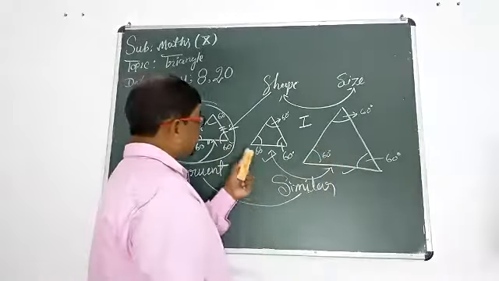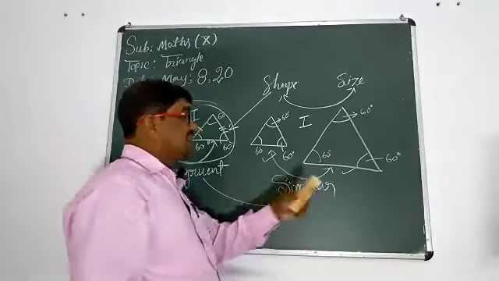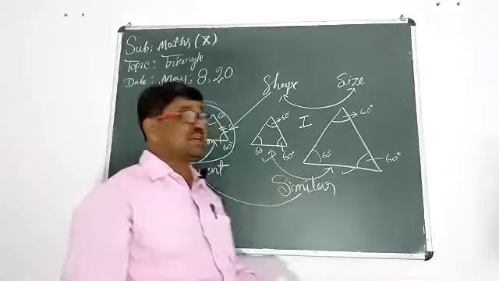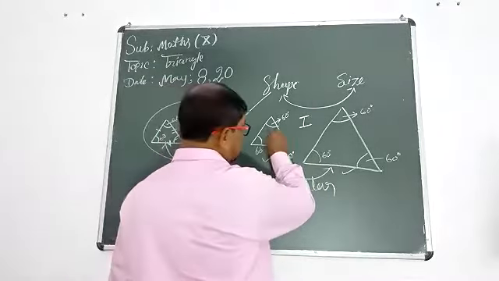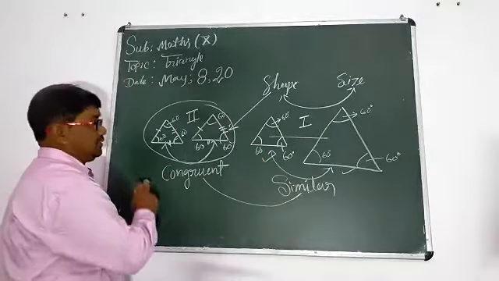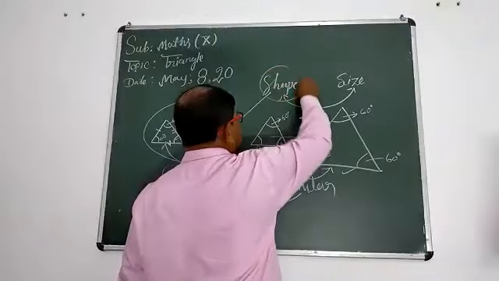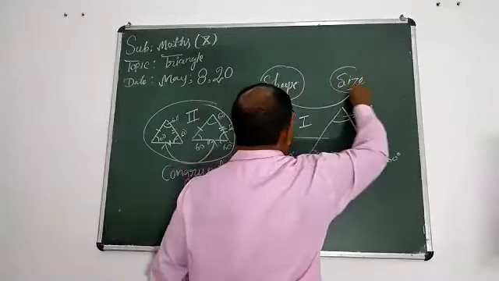Because this is a triangle, this is a triangle, this is an equiangular triangle, this is also an equiangular triangle. So these two are similar, these two are congruent. Now think about the words shape and size.